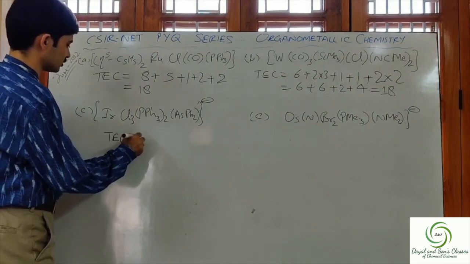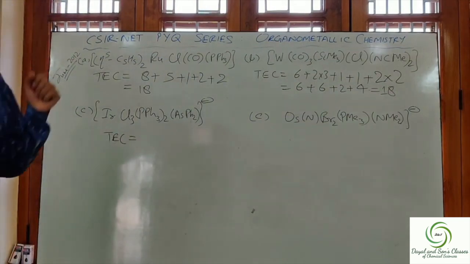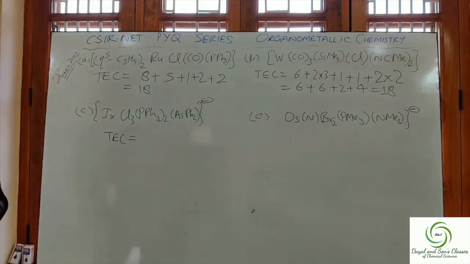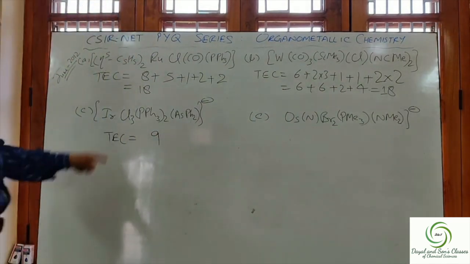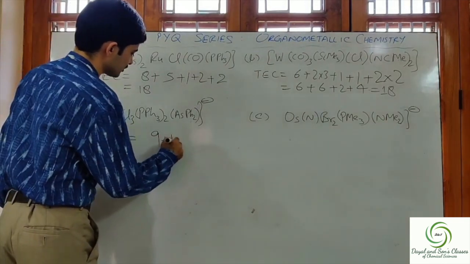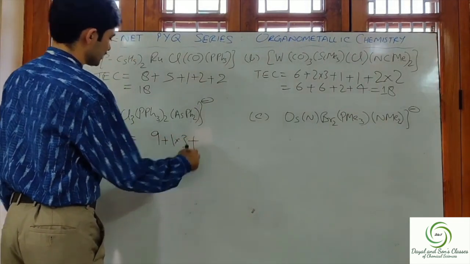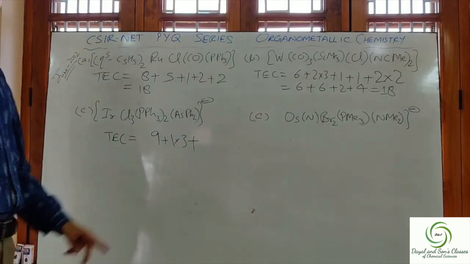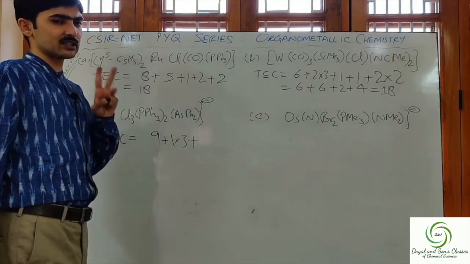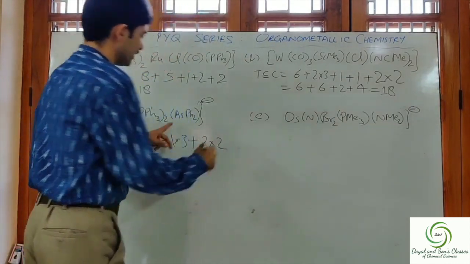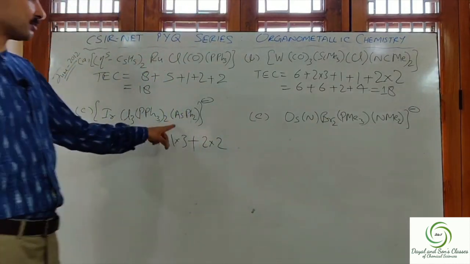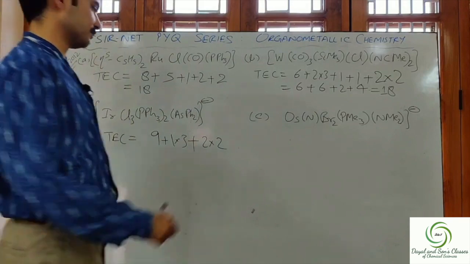TC is equal to Ir. Iridium contributes 9 electrons. There are 3 Cl, and 1 Cl contributes 1, so 1 into 3. PPh3 contributes 2 electrons, and there are 2, so 2 into 2. AsPh2 contributes 1 electron, so plus 1.